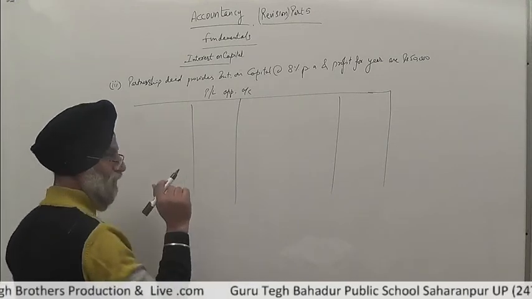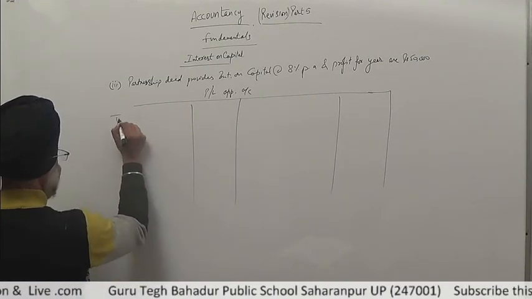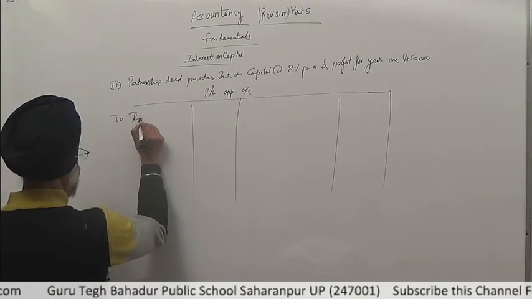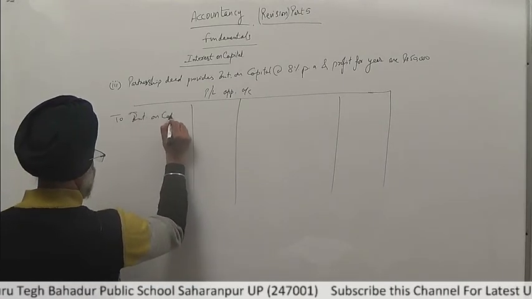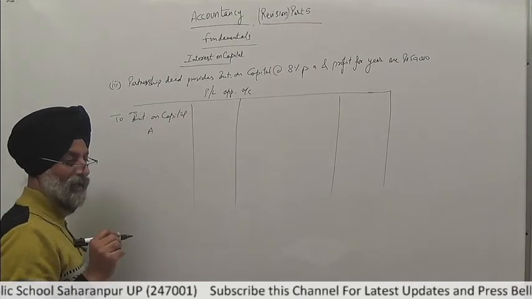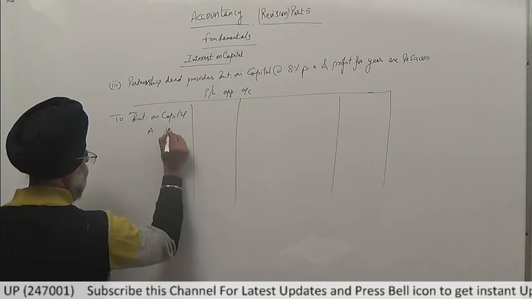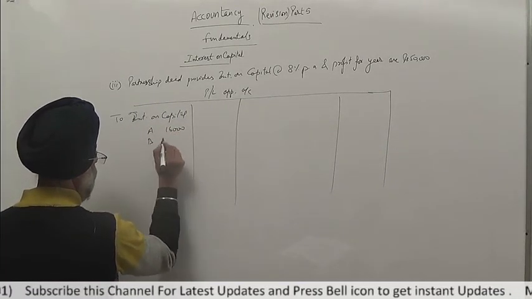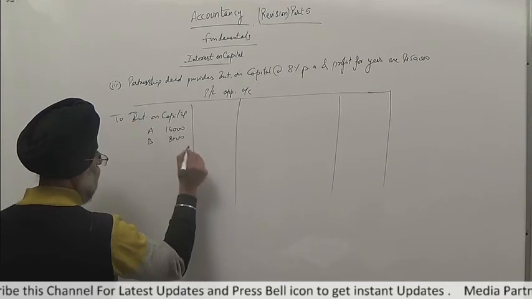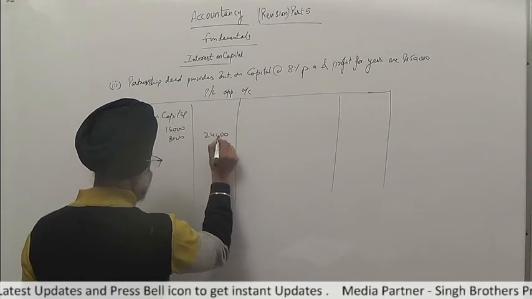A's capital is rupees 2 lakh and B's capital is rupees 1 lakh. So distribute first of all the interest on capital. A will get 8% on 2 lakh, that is 16,000, and B will get rupees 8,000. Total interest on capital is rupees 24,000.